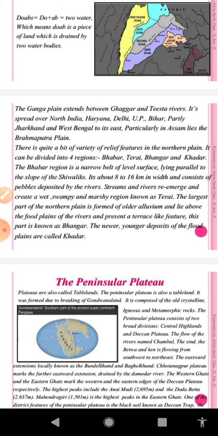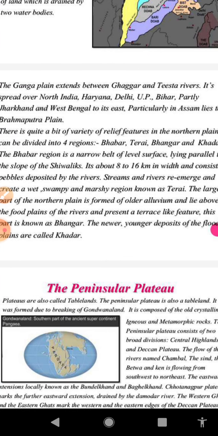After that, we will discuss Tarai. This zone lies to the south of the Bhabar zone. It is wet and marshy land because the streams which disappear in the Bhabar zone reappear in the form of springs in the Tarai zone.